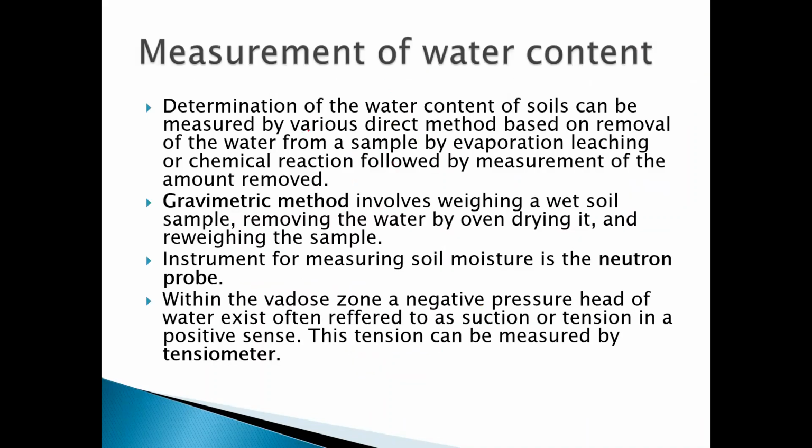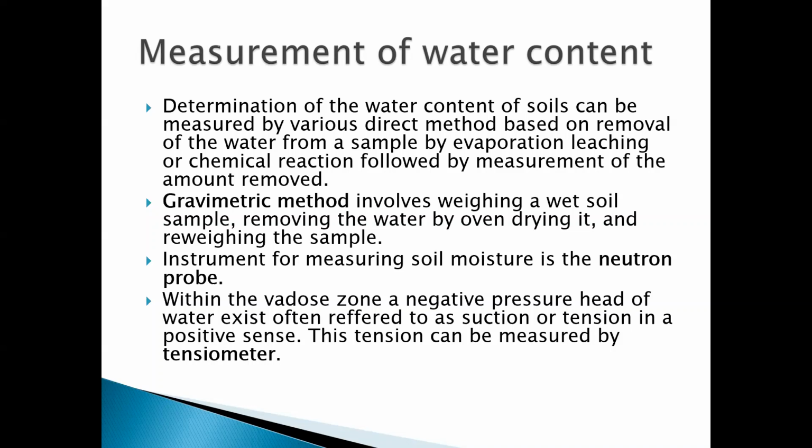Measurement of the water content. Determination of the water content of the soil can be measured by various direct methods based on the removal of the water from a sample by evaporation, leaching, and chemical reaction, followed by the measurement of the amount removed. The gravimetric method involves weighing a wet soil sample, removing the water by oven drying it, and reweighing the sample. This is the gravimetric method, meaning the weight of the sample before the drying and after the drying.